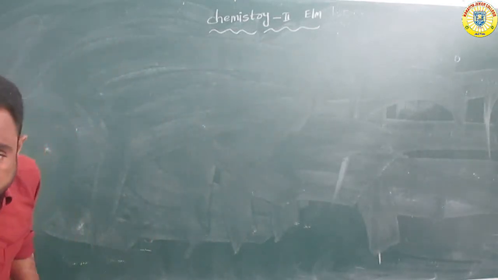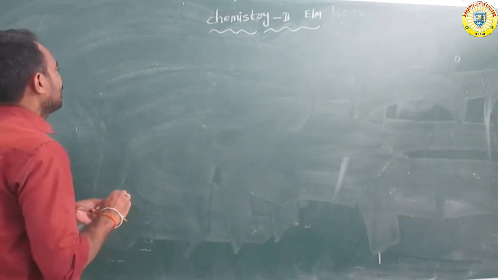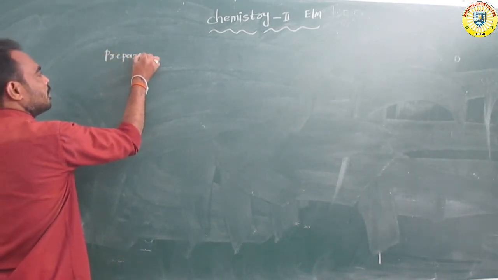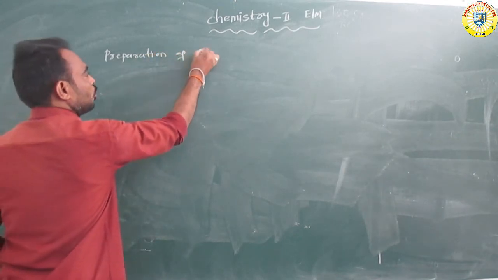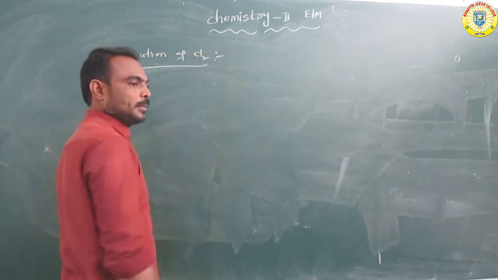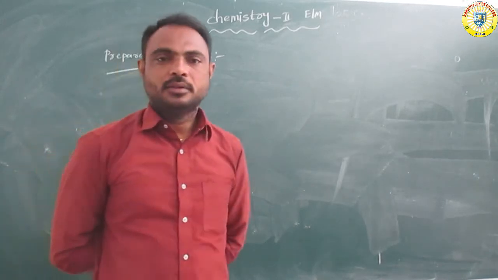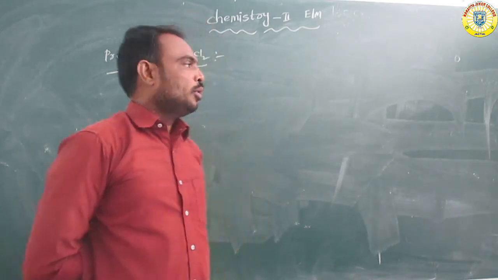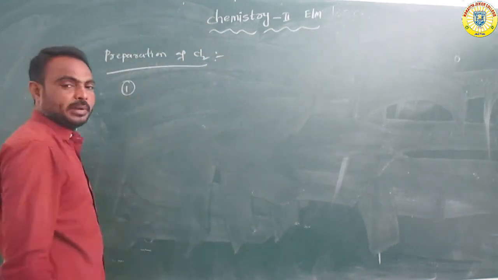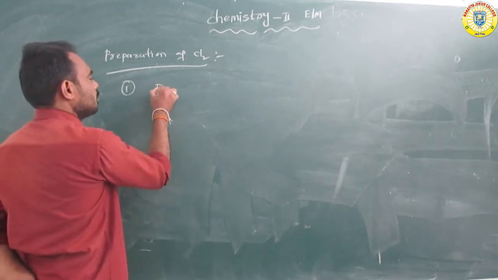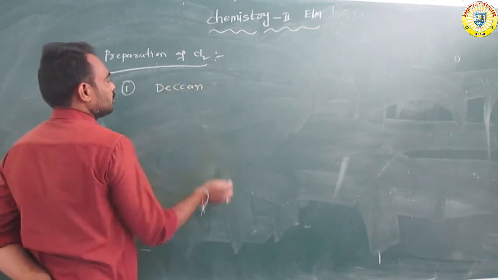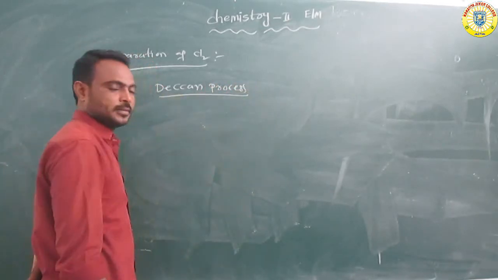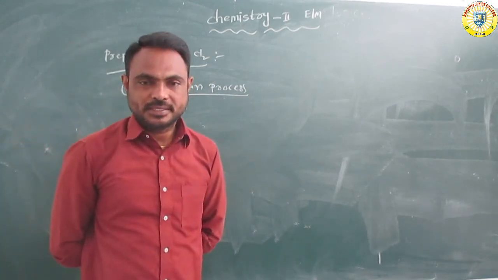Next, in this lesson, we discuss the preparation of chlorine. It is very important. The first method is a very important method, the Deacon process. What is the Deacon process?